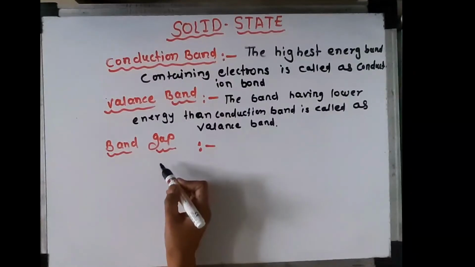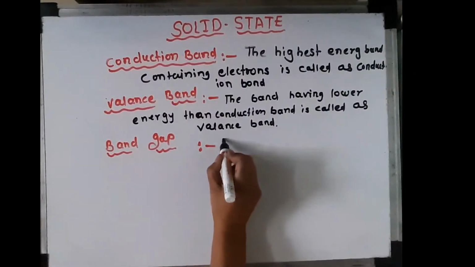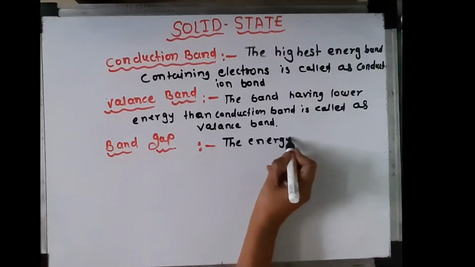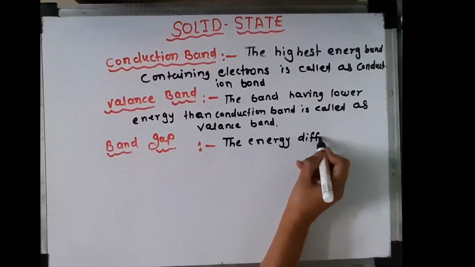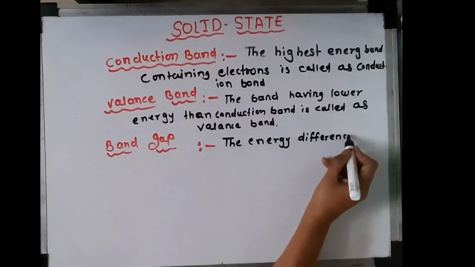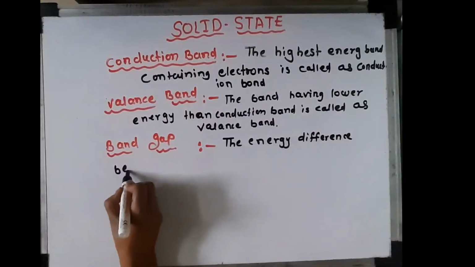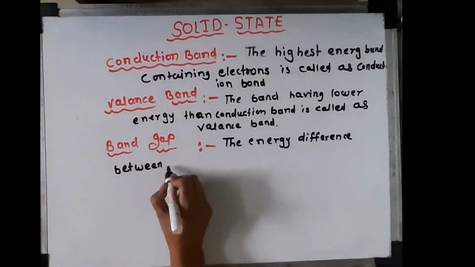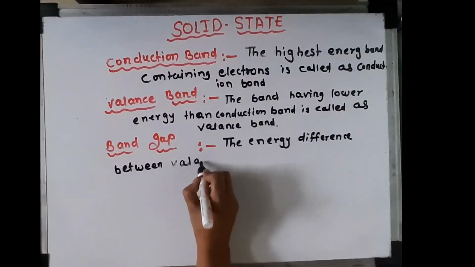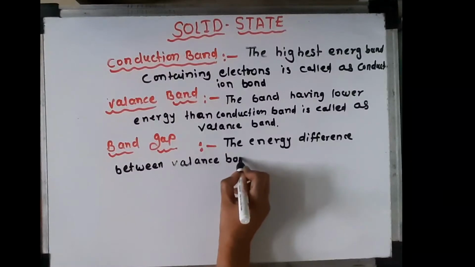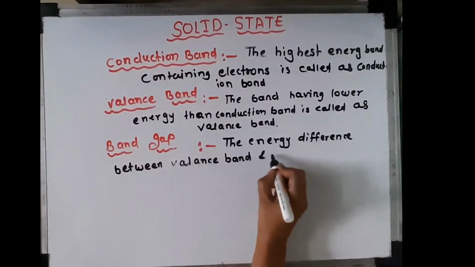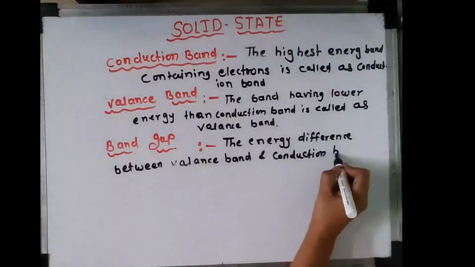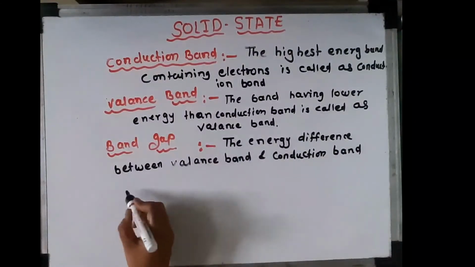Then what is band gap? The energy difference between valency band and conduction band is known as band gap.